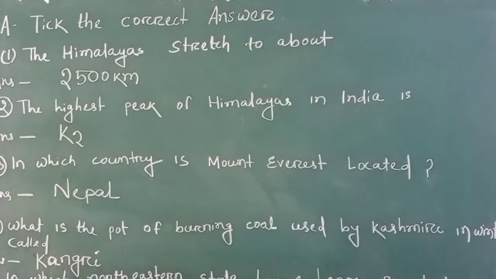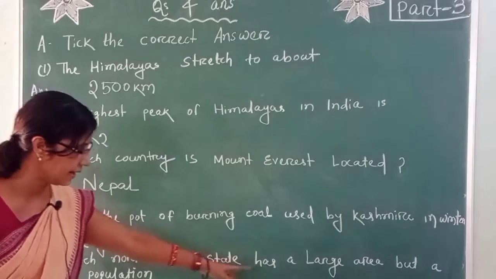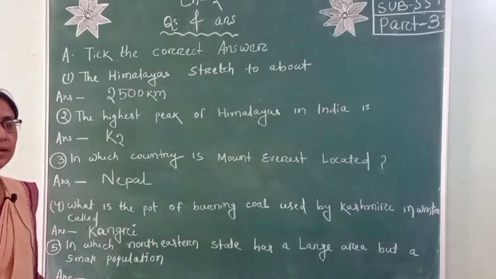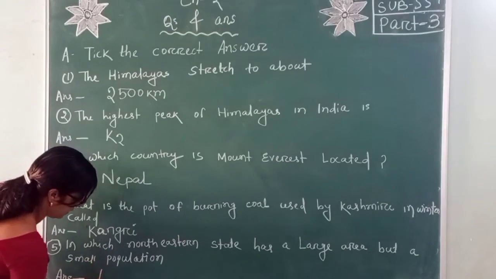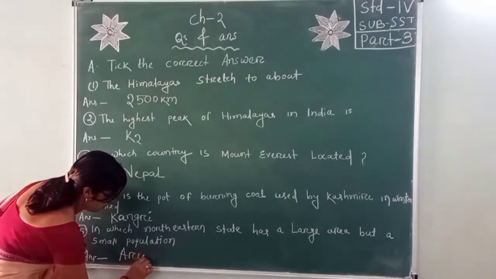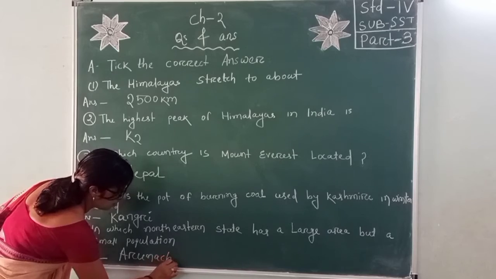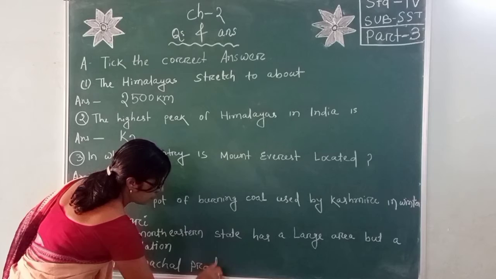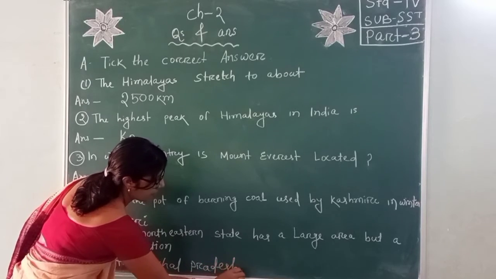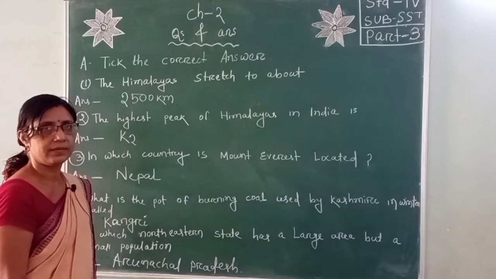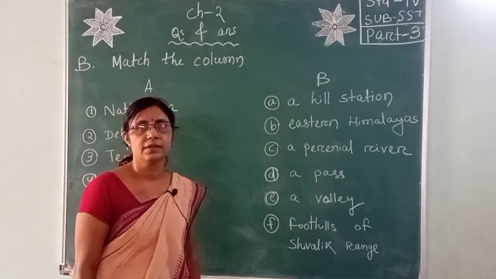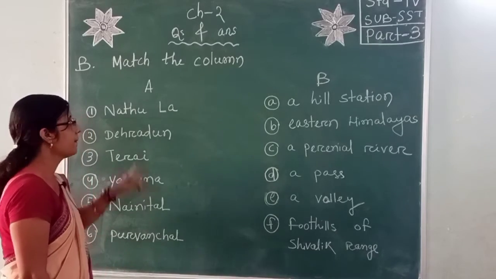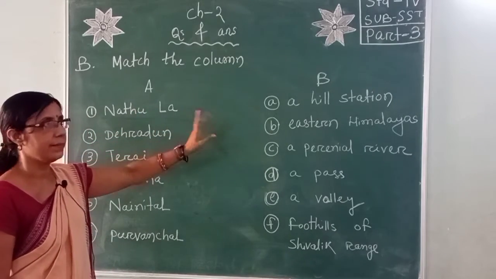And number 5, in which northeastern state has a large area but small population? It is Arunachal Pradesh.